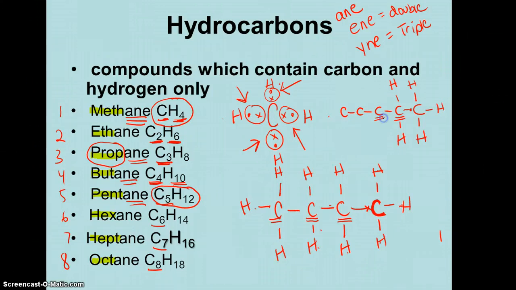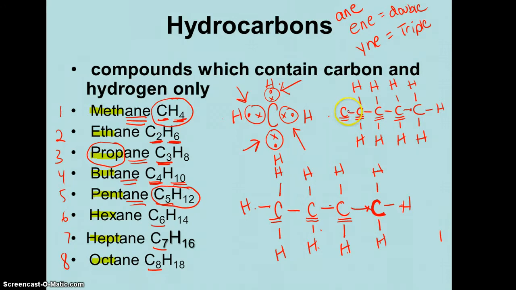This carbon, take a look at it. How many is it sharing? 1, 2. I need 4, so I can add 2 more. This carbon, how many does it have? 1, 2. I need 4, so I can add 2 more. And this carbon, how many does it have attached to it?